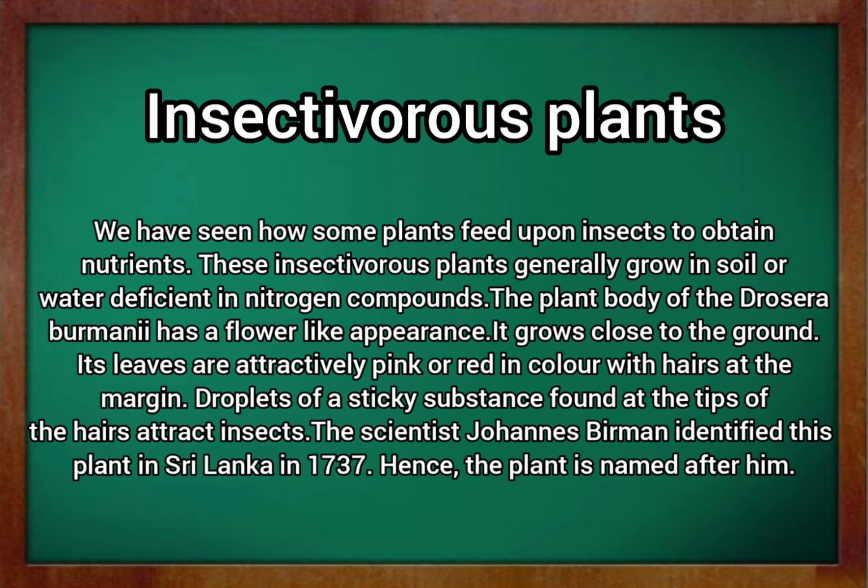Its leaves are attractively pink or red in color with hairs at the margin. Droplets of a sticky substance found at the tips of the hairs attract insects. The scientist Johannes Burman identified this plant in Sri Lanka in 1737. Hence, the plant is named after him.